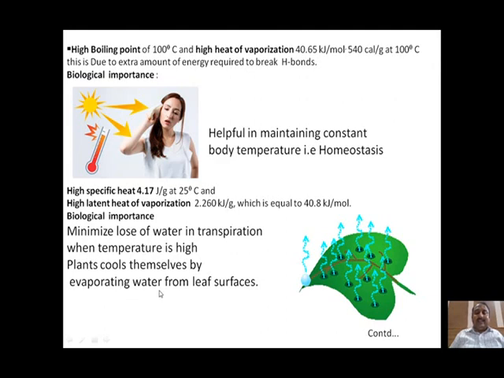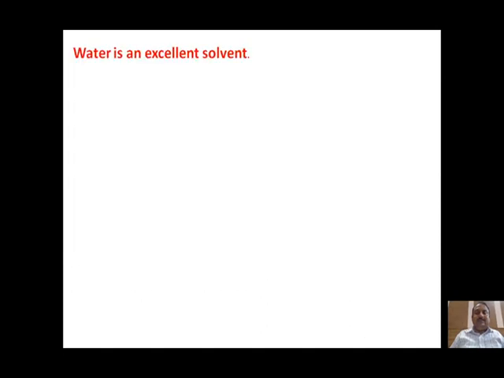Likewise, in extreme summer, or we can say in hot weather, our body sweats. It loses water in liquid form. When this liquid water evaporates from our body, the body becomes cool by losing energy in the form of heat, as the liquid water present in the body converts to its vapor state. So this property of water is responsible for maintaining the temperature in plants.